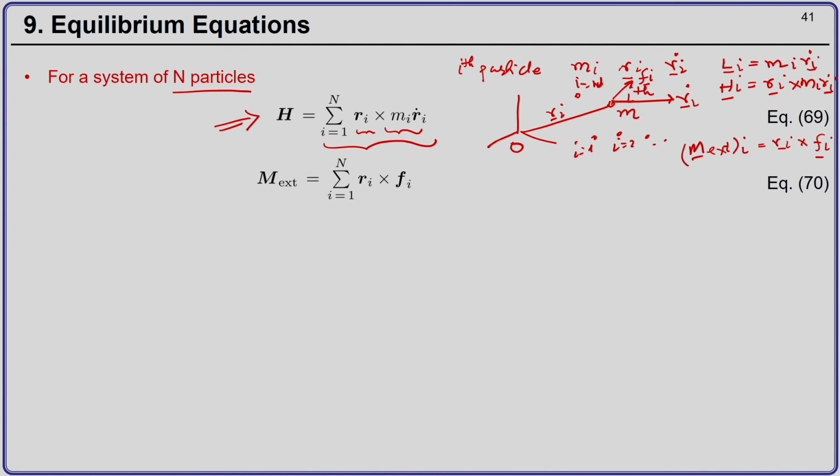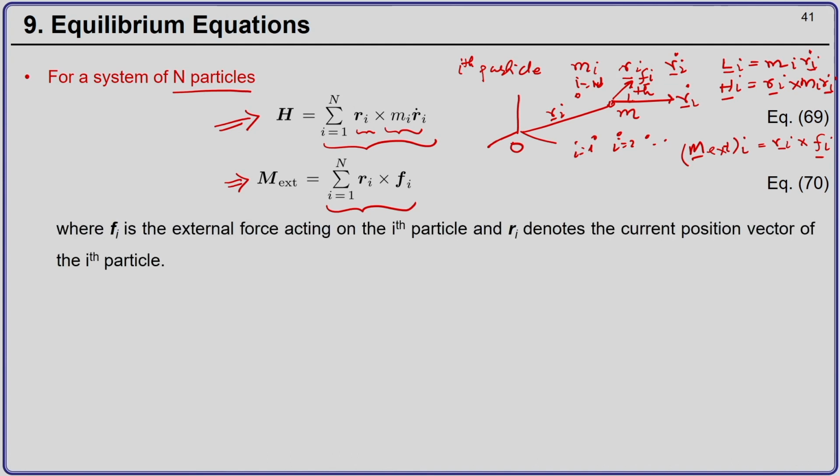So, the total external moment will be equal to the summation of the external moments on all the particles. Now, from the law of conservation of angular momentum, the rate of change of the total angular momentum will be equal to the net external moment.